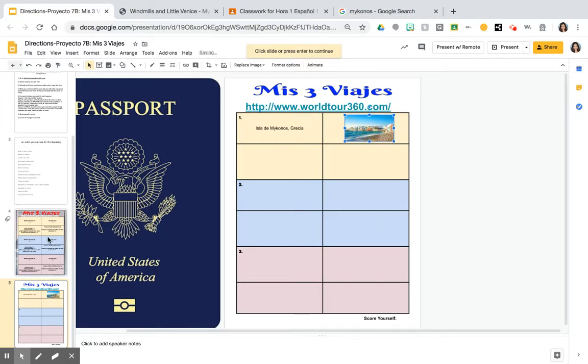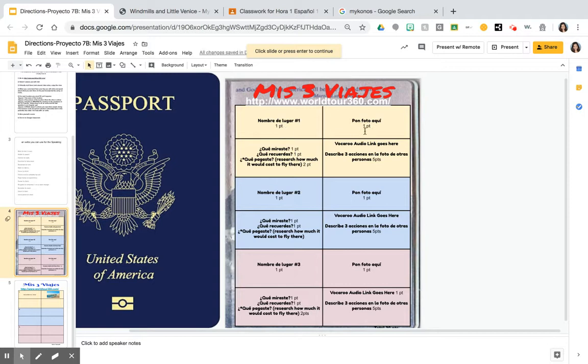Okay, so if you notice, that's worth 1 point, that's worth 1 point. Here, this square right here is writing, and this square right here is speaking. You're gonna answer these 3 questions, and you're gonna write them out.